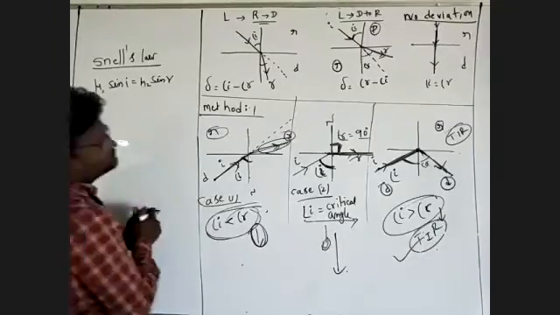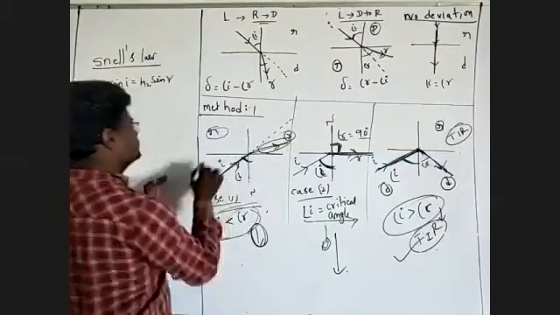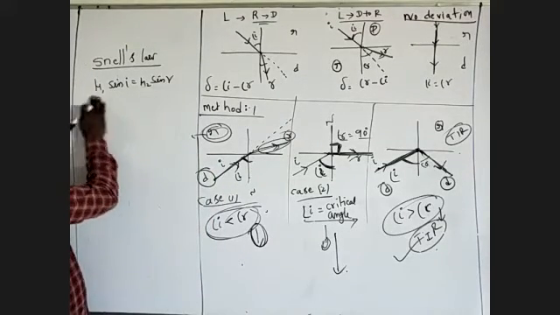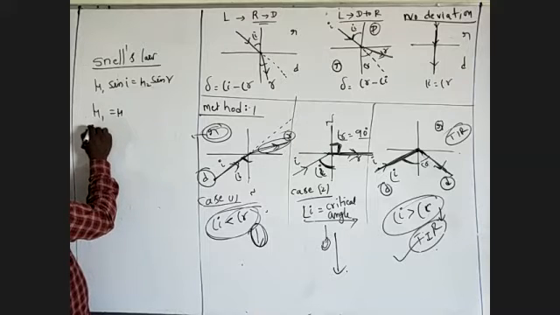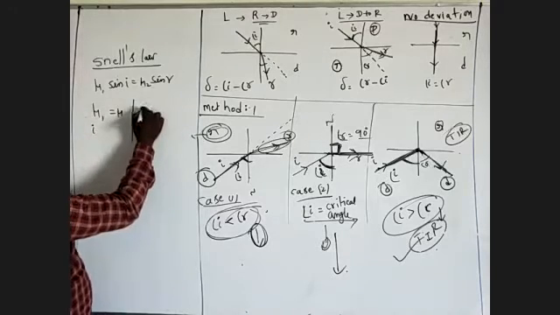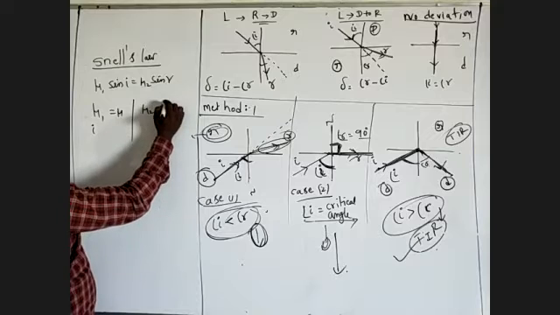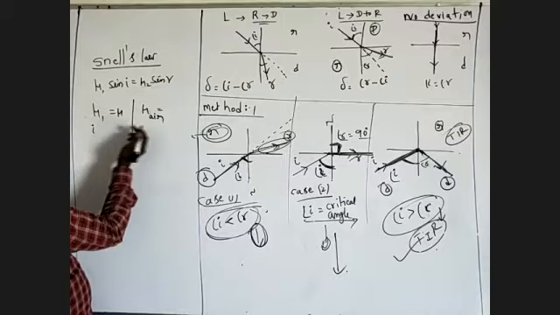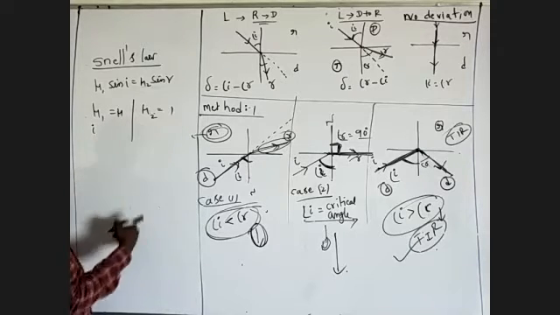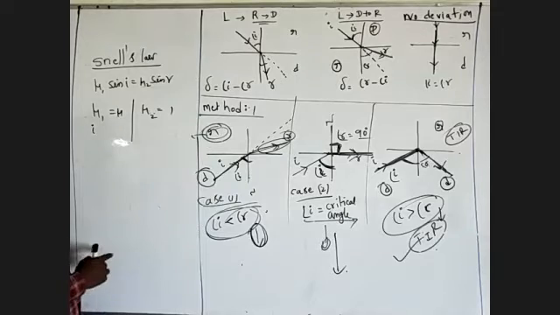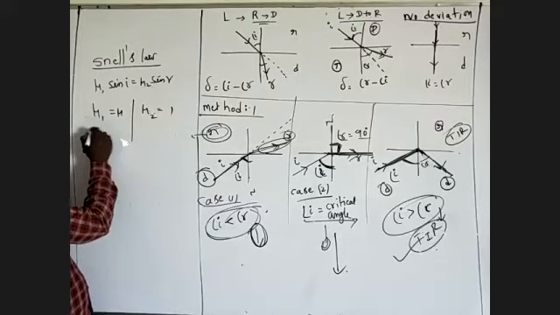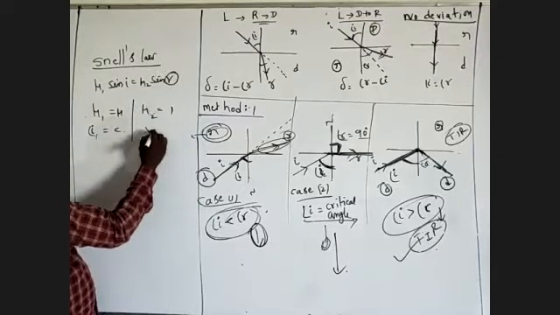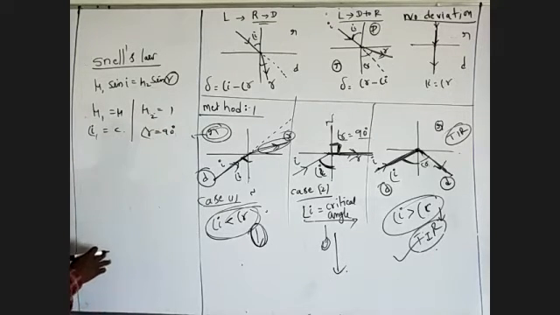Now light travels from the denser medium, so mu1 is the denser medium, and i is the incident angle. The second medium, mu2, is the rarer medium, which means air. So I1 is equal to the critical angle, and at the critical angle, the angle of refraction r is equal to 90 degrees.